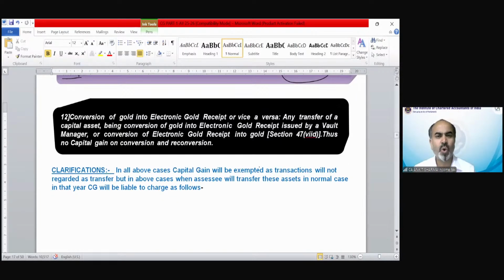Then conversion of gold into electronic gold receipt or vice versa. Any transfer of a capital asset being conversion of gold into electronic gold receipt issued by a vault manager, or conversion of electronic gold receipt into gold. That is a government scheme. There's no capital gain on conversion and reconversion. If you have electronic gold receipt and you convert it into gold, or if you convert your gold into electronic gold receipt, in both cases these are exempted and outside the purview of chargeability.